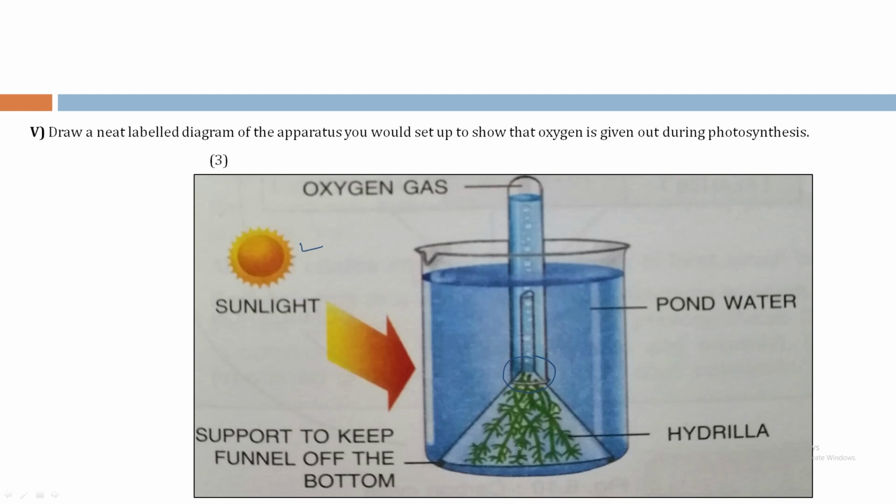Then support to keep the funnel up, you can find these are the supports drawn. Then accumulation of oxygen in the test tube. This question carries 3 marks. No description is required, only diagram is to be drawn.